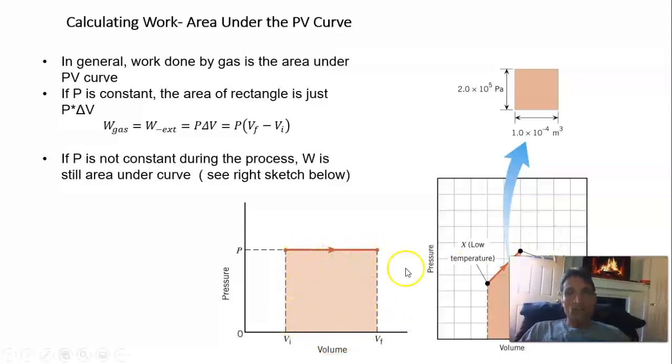And so in this case, the work done on the gas is equal to negative P times V final minus V initial.